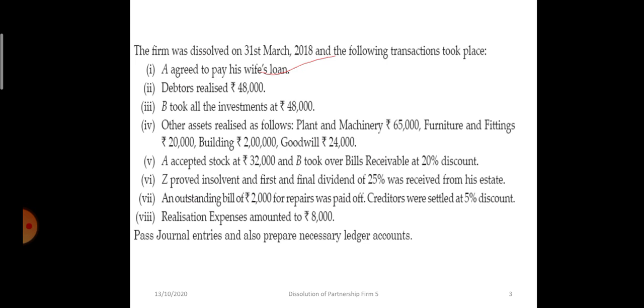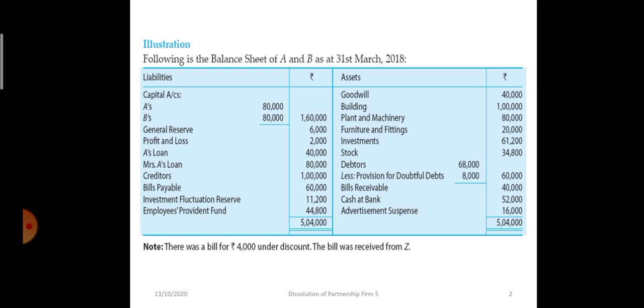Now the fifth point, A accepted stock at 32,000 and B took over bills receivable at 20% discount. Now here see, one information is there at the end. This one is important. A note below the balance sheet, there was a bill for rupees 4,000 under discount, and this bill was received from Z.